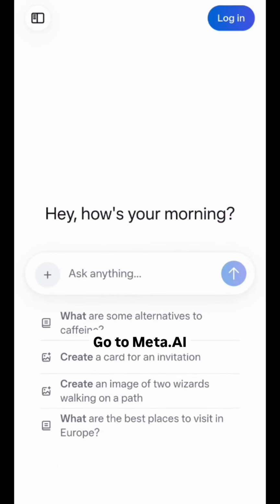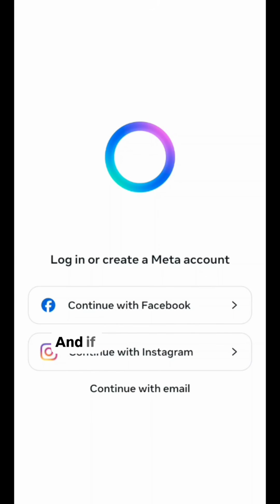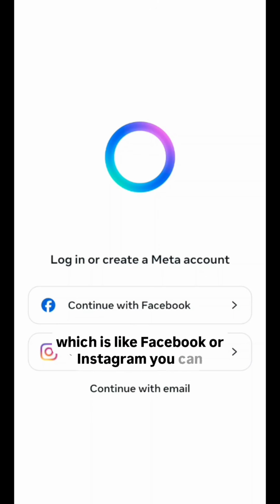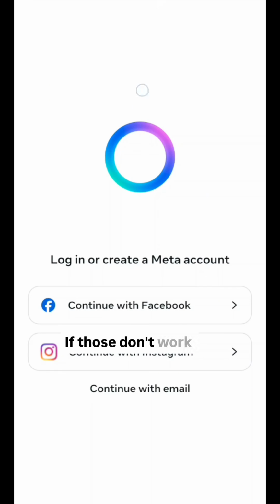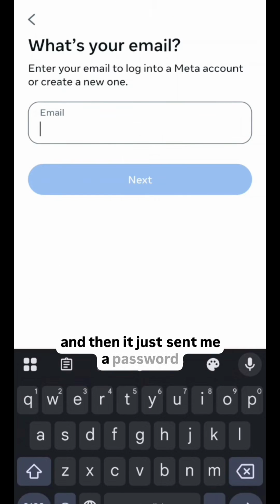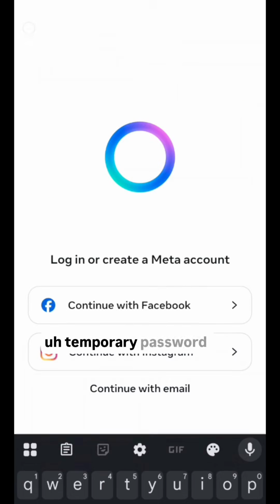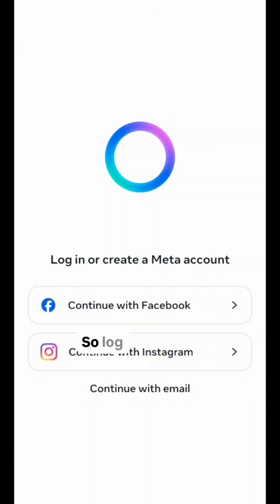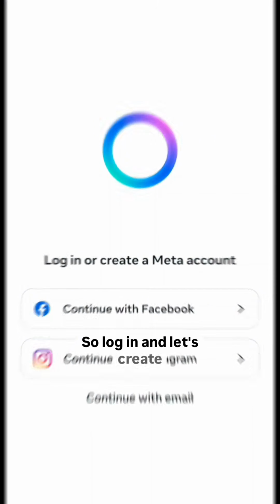I'm going to go to meta.ai and we're going to log in so it will remember our conversation and give us access to all the features. And if you already have a Meta account, which is like Facebook or Instagram, you can try these. If those don't work, for me it did have some problems, I was able to continue with the email and then it just sent me a temporary password, and it was great. So log in and let's create.